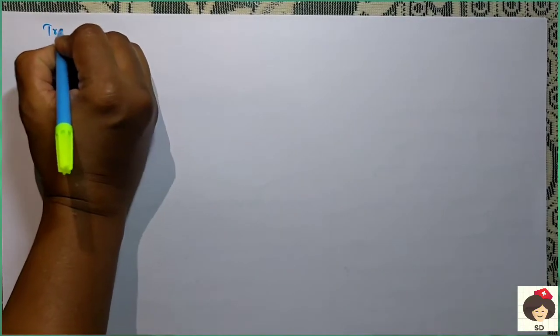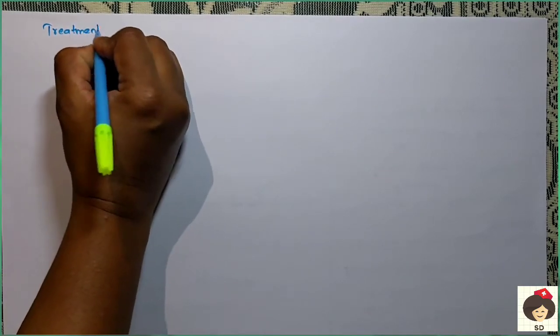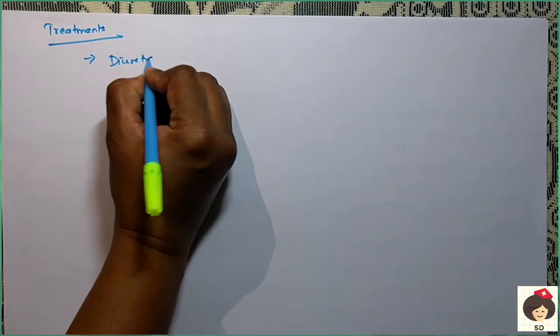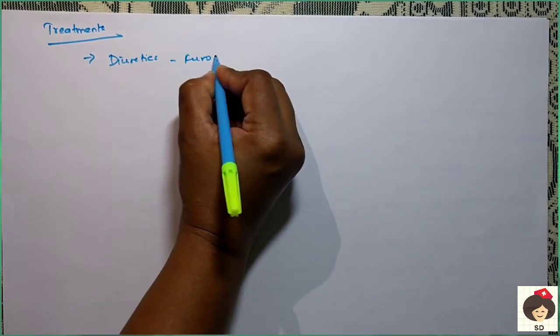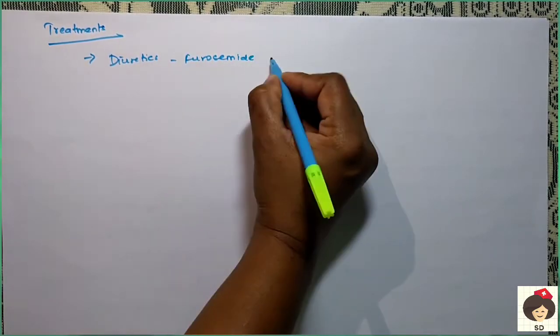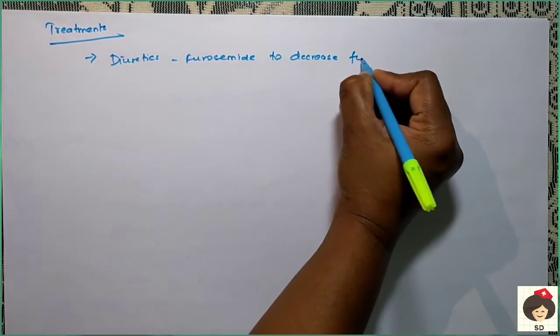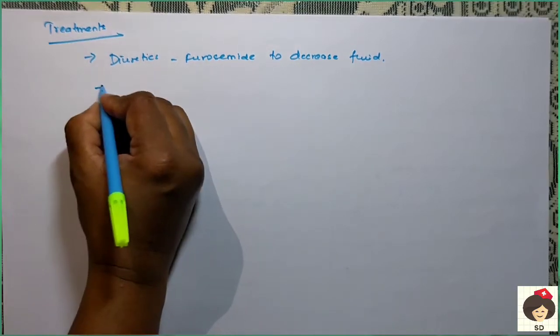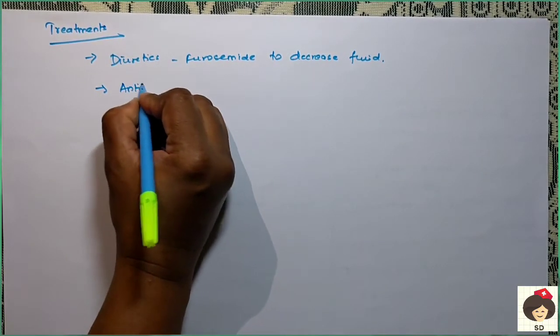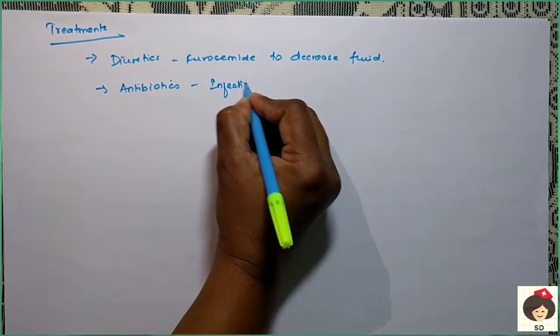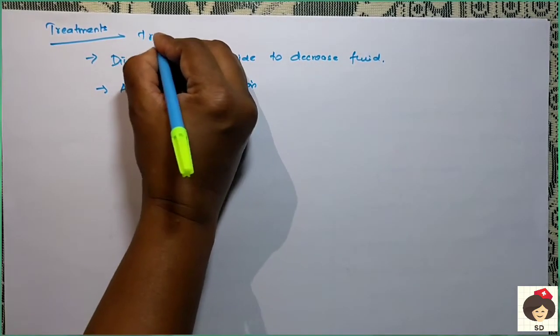Okay, next coming to treatment. So mainly these patients are treated with diuretics like Lasix, that is furosemide, in order to decrease the accumulation of fluid. Otherwise, you have to give antibiotics in case of infection. Okay, so this is treating the appropriate cause.